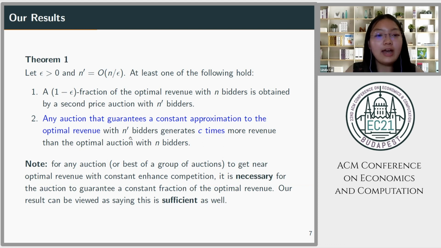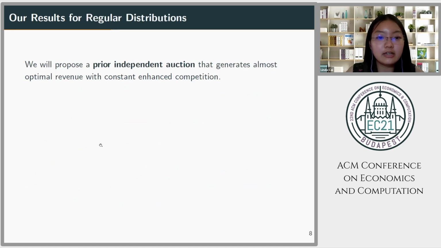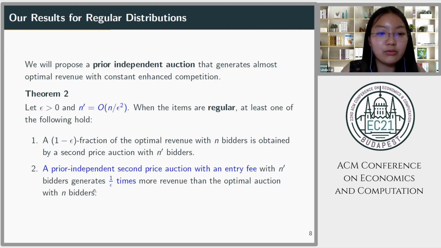So now we have finished discussing theorem 1, we'll move on to our next theorem, which concerns the case where we might not know all the information about D. So we will propose a prior independent auction that generates almost optimal revenue with constant enhanced competition. So first of all, what we'll do is that we'll modify theorem 1 such that case 2 here is prior independent.